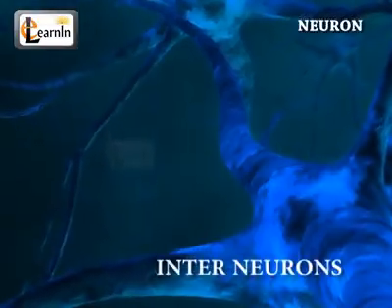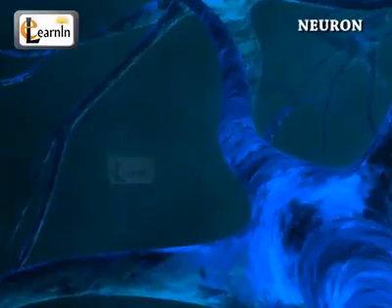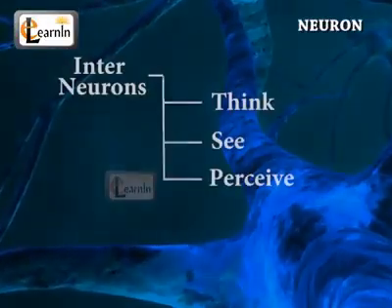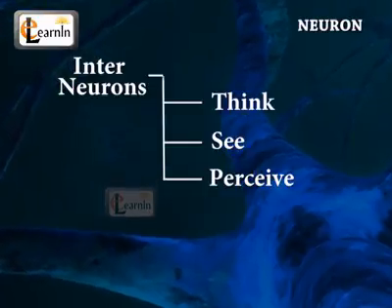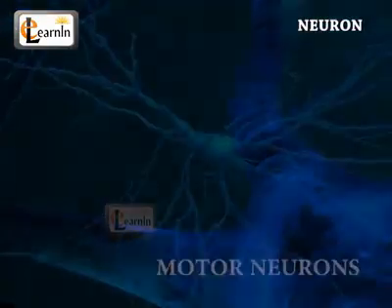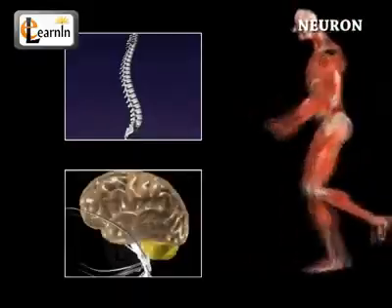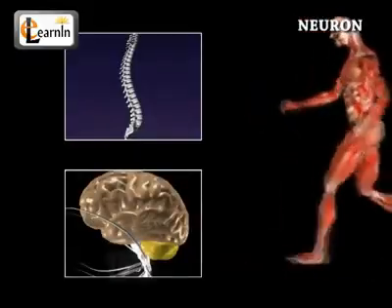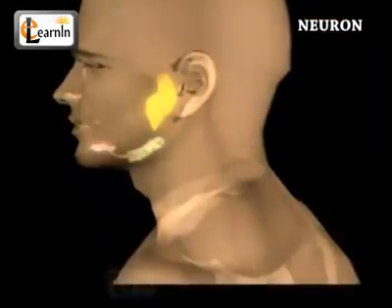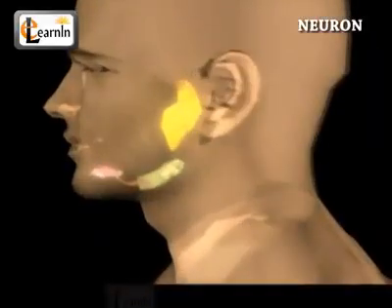Interneurons communicate and connect with each other, and represent the majority of neurons in our brain. They allow us to think, see, and perceive our surroundings. Motor neurons are neurons that receive impulses from the spinal cord or the brain and send them to the muscles, causing muscular contraction, and these also affect the gland secretion.